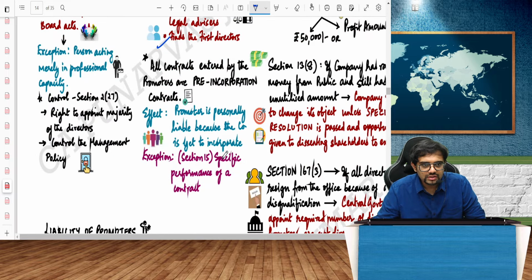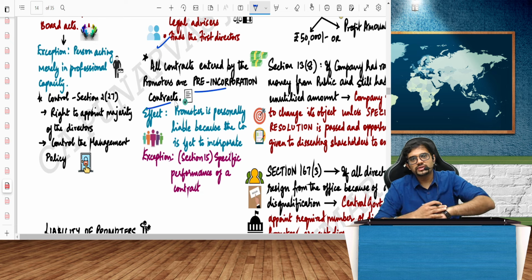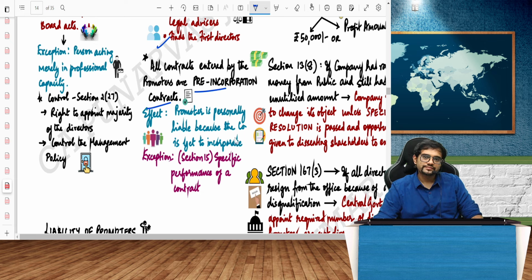Now, when the promoter enters into a contract on behalf of a company that is still not in existence. That's the beauty. The company is not there, but the promoter has to enter into contracts with everybody. So how will that happen? Those contracts are called pre-incorporation contracts. The promoter is personally liable because the company is not yet formed.